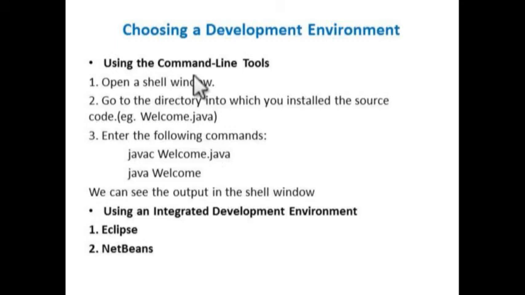So here, if you are using the command line, you just open a window and type the code, then save it with the .java extension. For compilation you have to use javac, then the file name .java. Then for executing, that is for interpretation, you can use the command java, then the file name. That is enough. If you go for an IDE, you can use any one of them, like Eclipse or NetBeans. It has the editor, and the compiler and interpreter are inbuilt, so that you can easily develop your code.